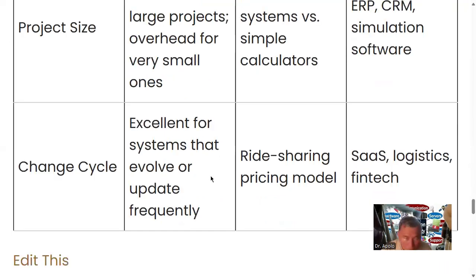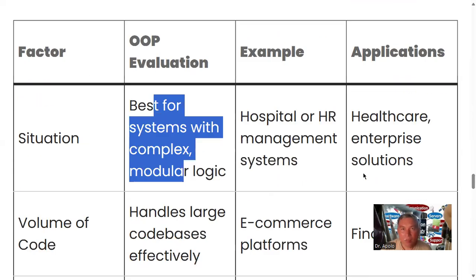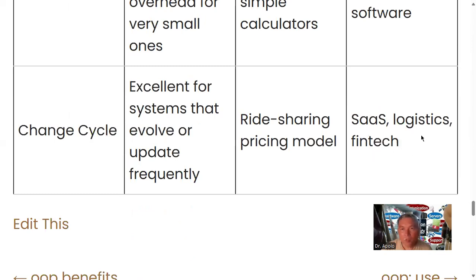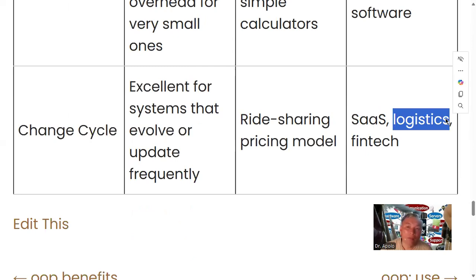Change cycle: excellent for systems that evolve or update frequently, like ride sharing pricing. SaaS, logistics, fintech, so financial technology, in the stocks and equity. Logistics, for example Amazon and other similar companies.